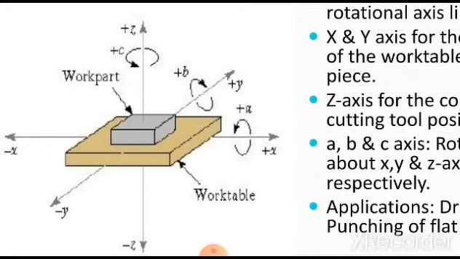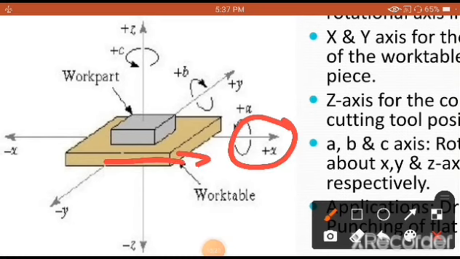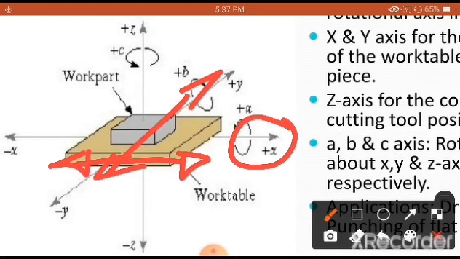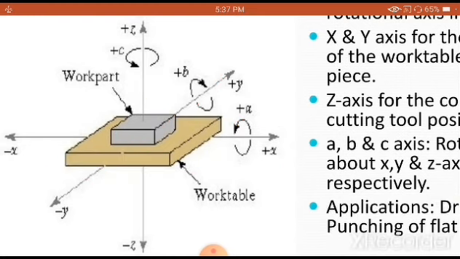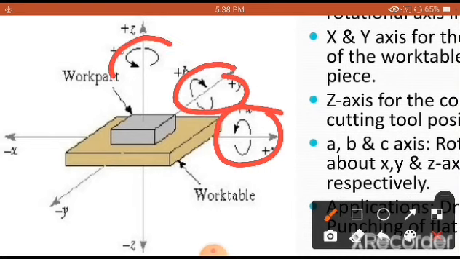To give a simple example, you see the X axis here. If the movement of the work table takes place like this, this is called plus X, and if it goes like this, it is considered minus X. Similarly, it is true for Y, and similarly for Z also. You are also going to see the respective rotations: with respect to the X axis it is A, with respect to the Y axis it is B, and with respect to the Z axis it is C.